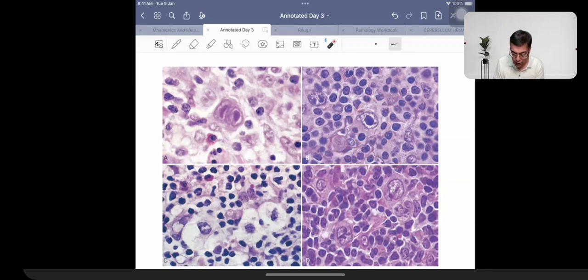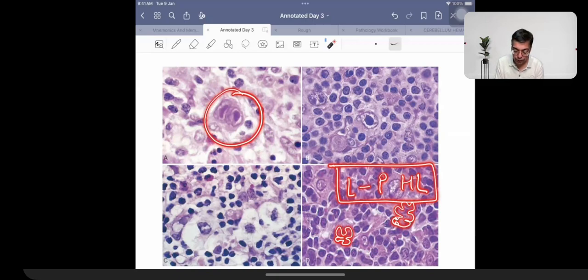Then we are having presence of Reed-Sternberg cell which is having a whitish area. A whitish area means empty area. Lacunar cell. So that means nodular sclerosis. And then talking about the fourth one, the one which is going to be having indentations, just like a popcorn kernel. Lymphohistiocytic cell, so that is given the name of lymphocyte predominant Hodgkin's lymphoma, which is going to be given the name of non-classical.